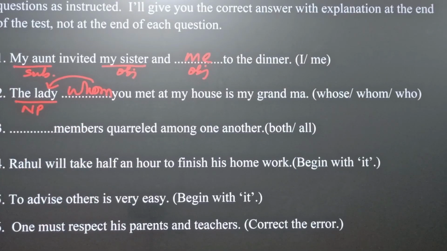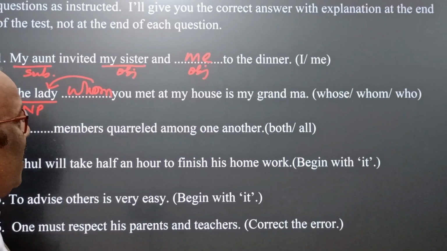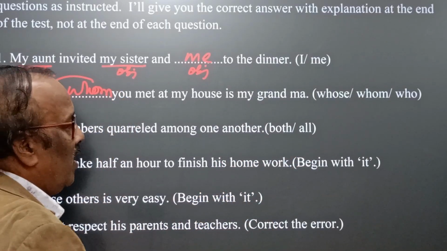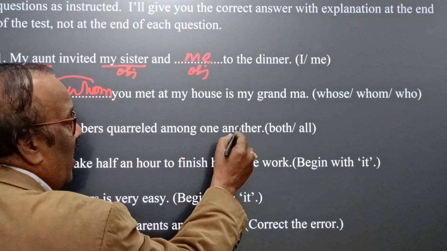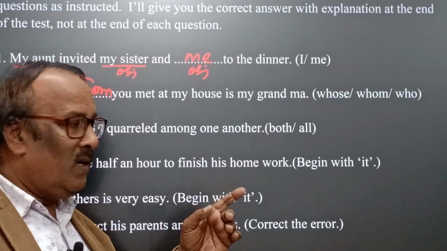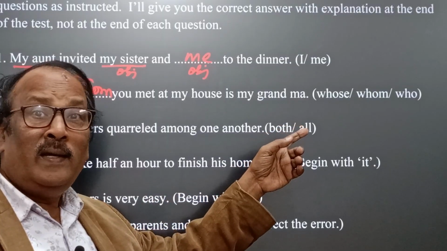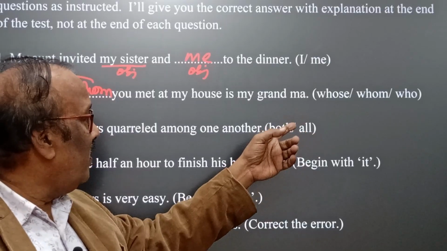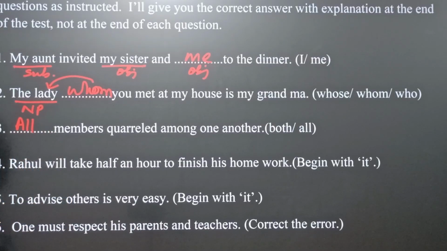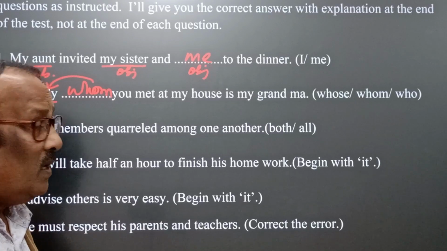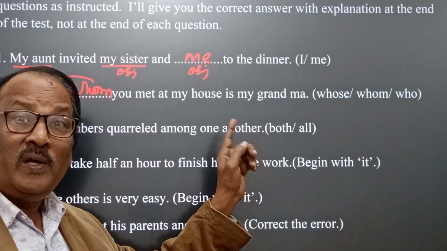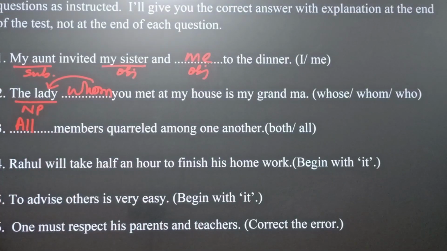Question number 3. Blank members quarreled among one another. Here we have 2 pronouns, both and all. The key point here is one another. Whenever there are more than 2 persons, definitely we use all. All is the indefinite pronoun, as we know, and here all will be the right answer. All members quarreled among one another. If we use both, then we have to use each other here, a reciprocal pronoun.